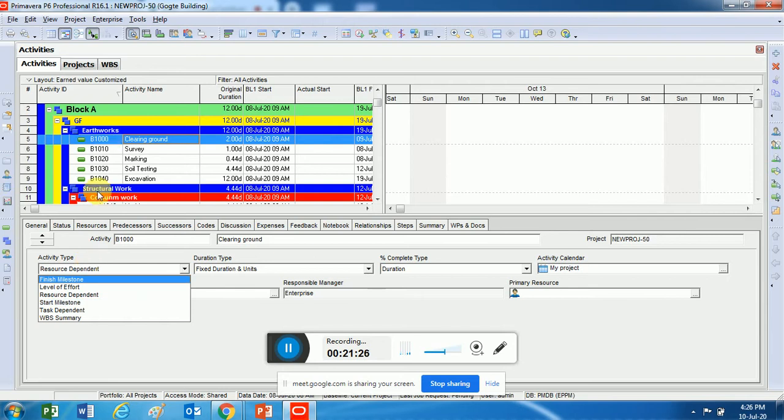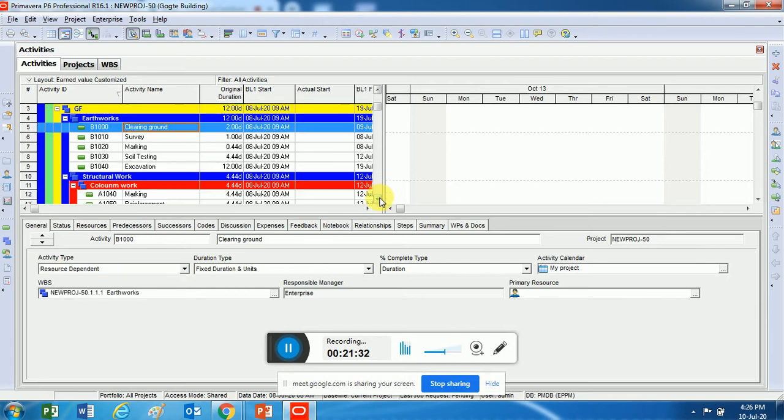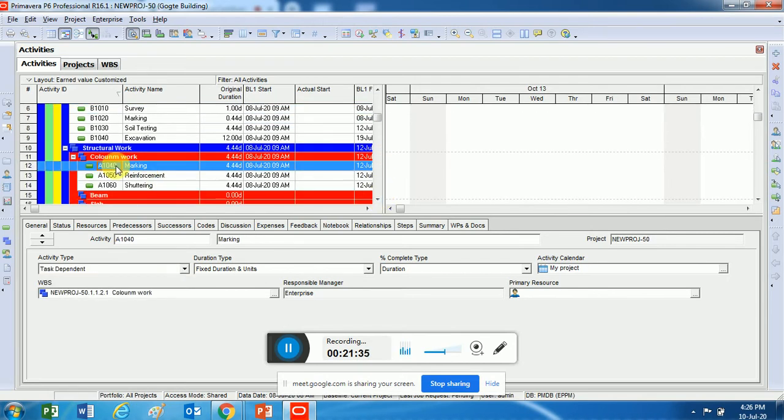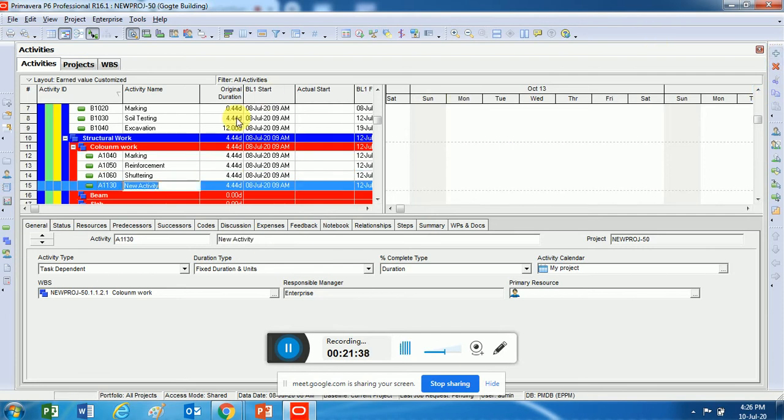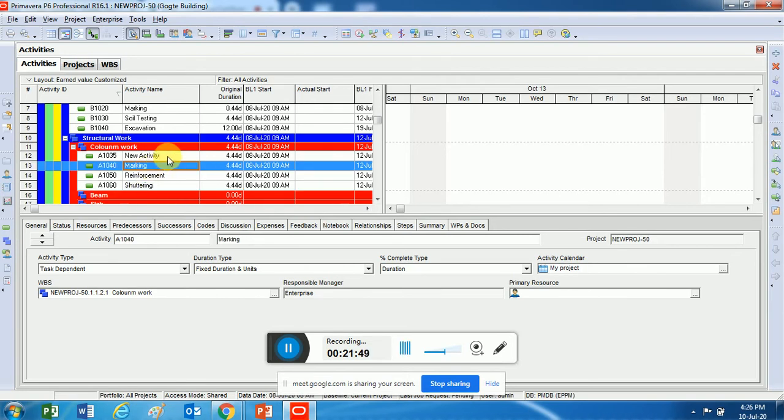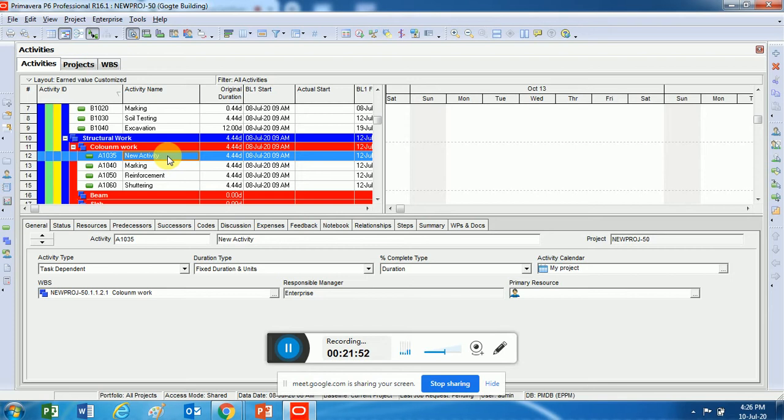Now, if I have to create something as a start milestone here, I'll show you one. I'll create an activity here, and I'll set it as A1035. You understood? I wanted it on the top, so I created it, and I'll make it a milestone, and there is zero duration, right? So there's no duration for a milestone. I'll change it here to a start milestone.